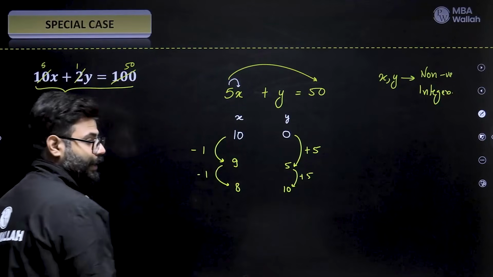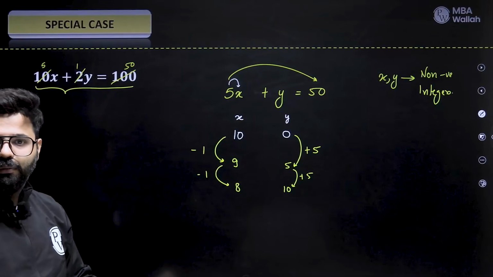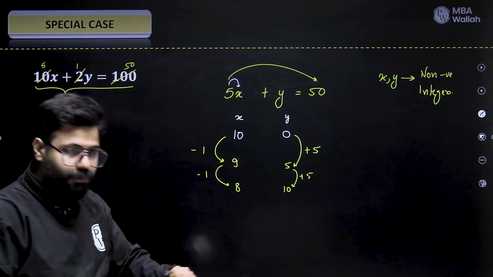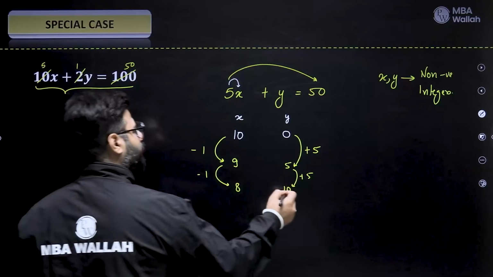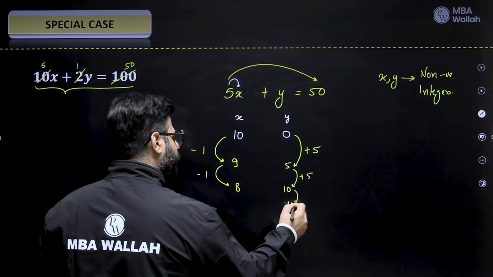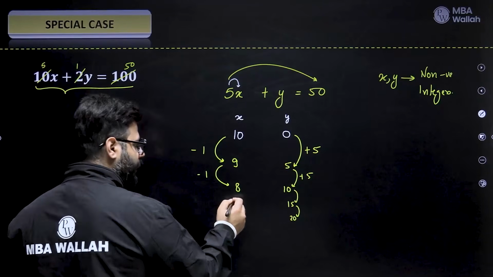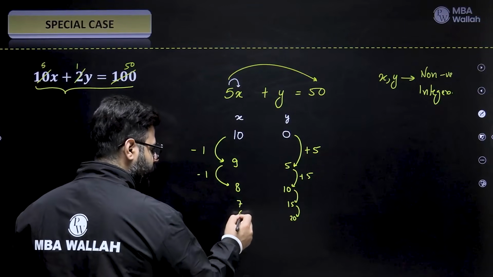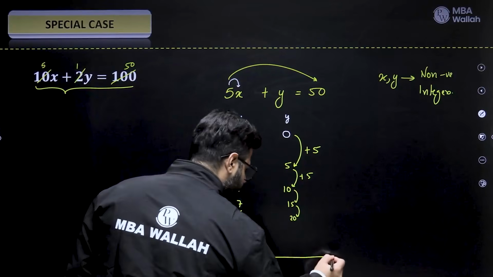So which one has a critical case? This one has a critical point. I will have to stop on the basis of X. I'll never stop on the basis of this guy. Right, this will keep on increasing 10, 15, 20. Never gonna be a problem for me later on, but this will become 7, 6, dot, dot, dot, one day 0, and then a minus 1. So this is the point I need to stop.